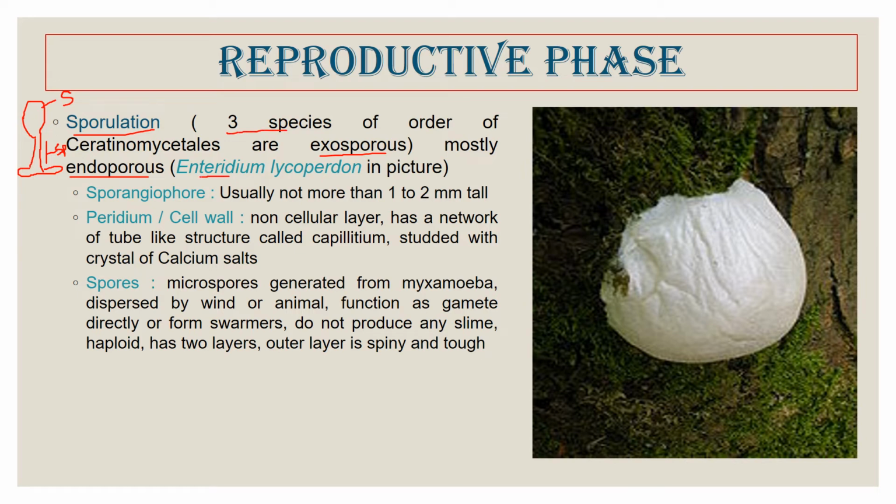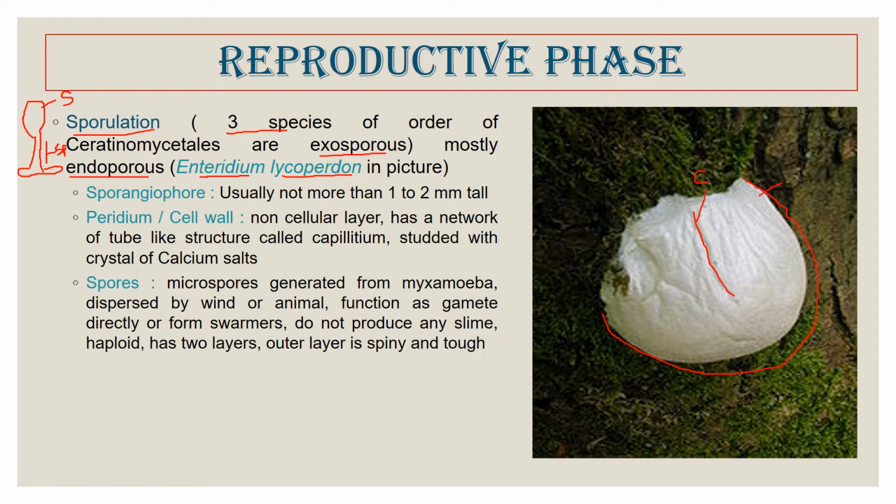Here in the picture we see the spore of Enteridium lycoperdon. Here we see that they have this membrane-like structure. This white membrane-like structure is called the peridium or the cell wall. And this peridium, though it is called a cell wall, is non-cellular, and it has a network-like structure. Here we see the tube-like structure, which is called the capillitium.